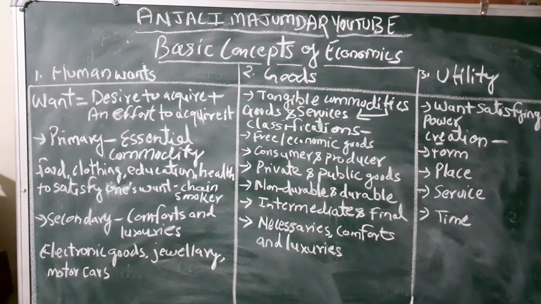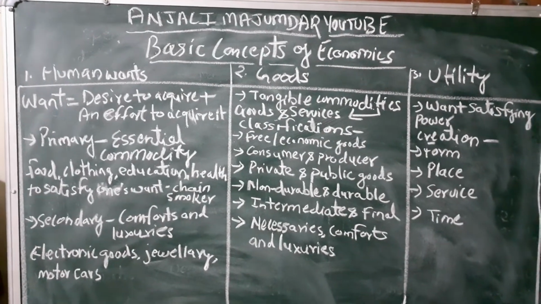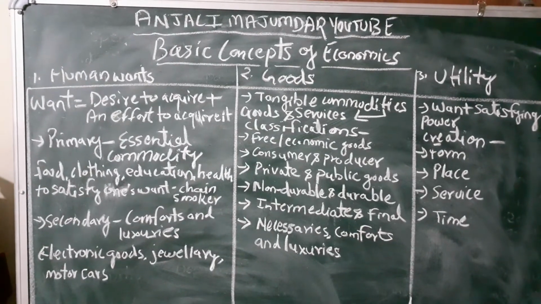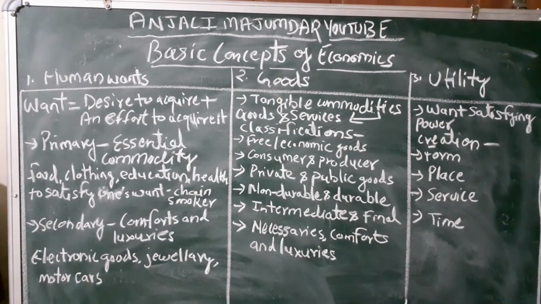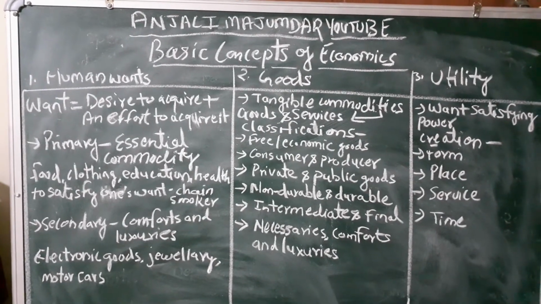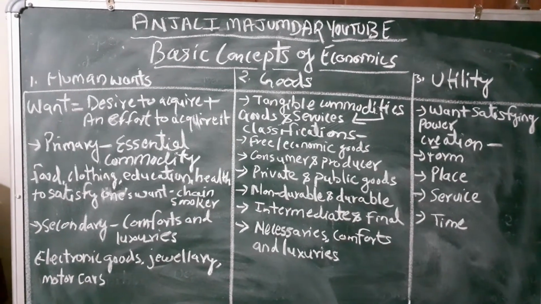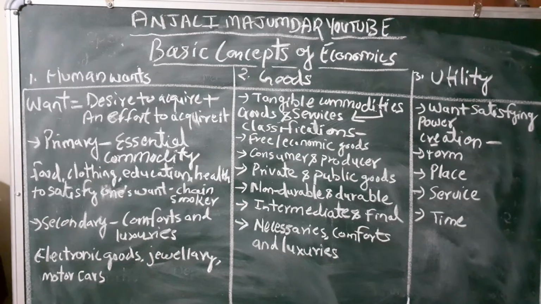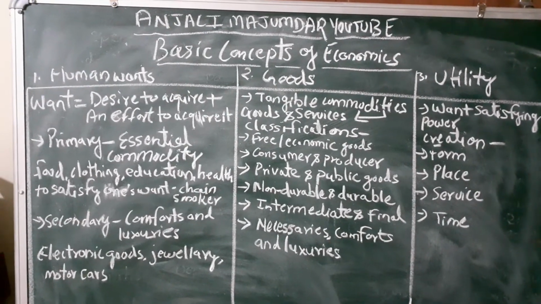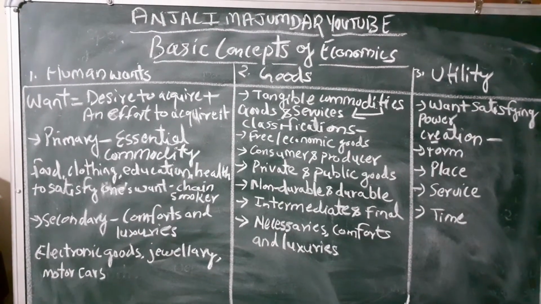Goods is something which is tangible, which can be seen, which has a physical existence. Whereas services is something which you can feel. For example, services given by a teacher. My teaching is a service to you, which you can feel and you may be satisfied. Services given by a doctor, advocate, okay, their services you can feel but you cannot see, right? So these are all considered as intangible. So under commodities you have two types of things, tangible and intangible. Tangible means which can be seen and touched, and intangible which cannot be seen and touched.